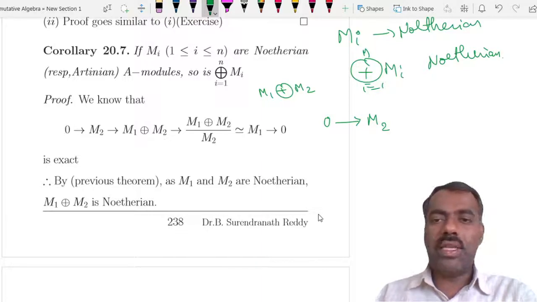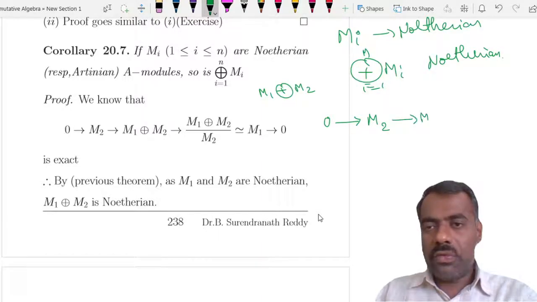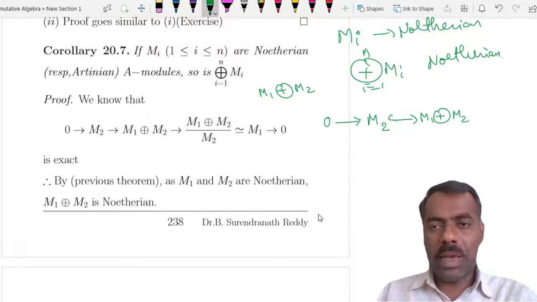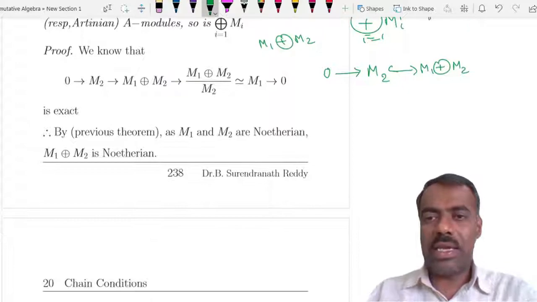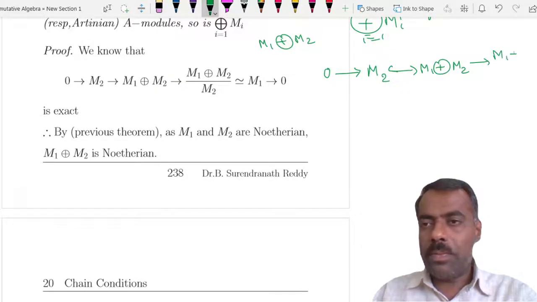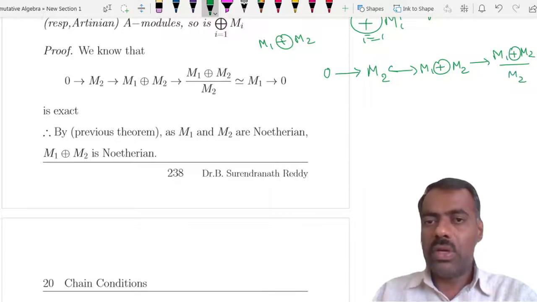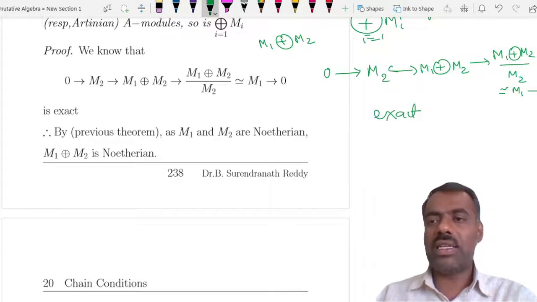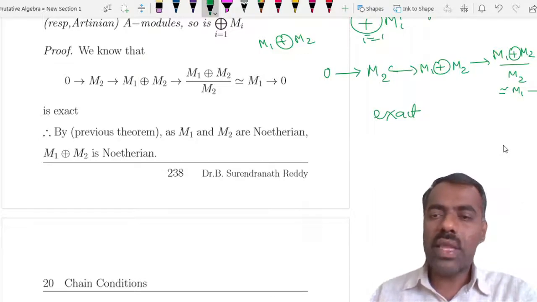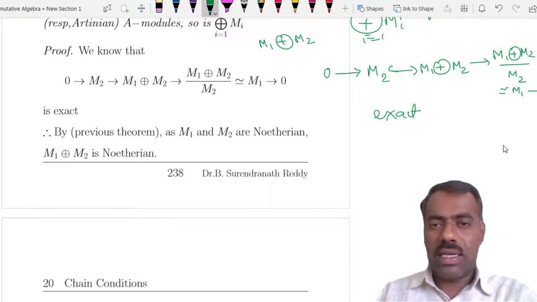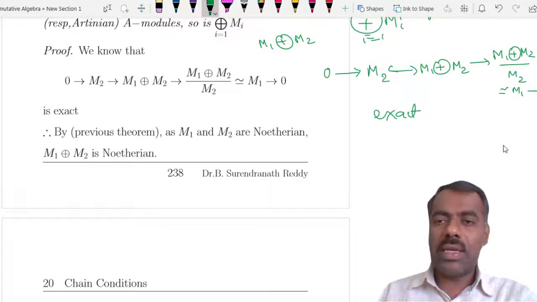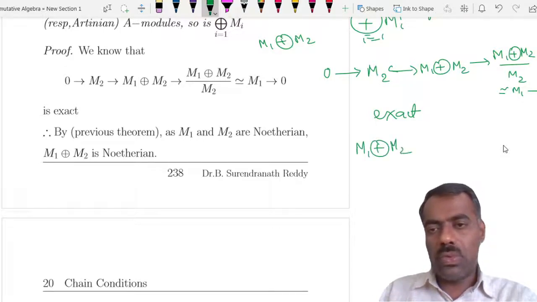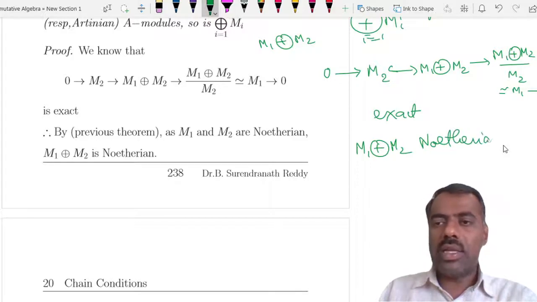So how do we show this is Noetherian? Because from M2 to M1 direct sum M2 we have an inclusion map, right? Then from M1 direct sum M2 to M1 direct sum M2 upon M2 we have a map, which is actually isomorphic to M1, then we have a map to 0. So this is an exact sequence, right? By the previous result, what we can claim is that whenever M1 and M2 are Noetherian, then M1 direct sum M2 is also Noetherian, right?